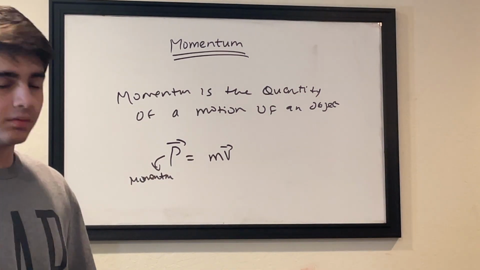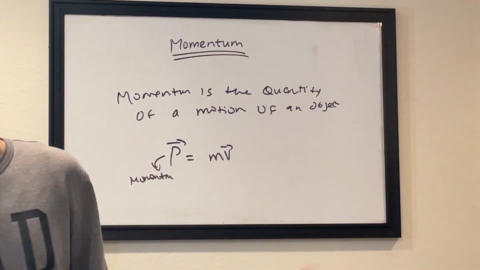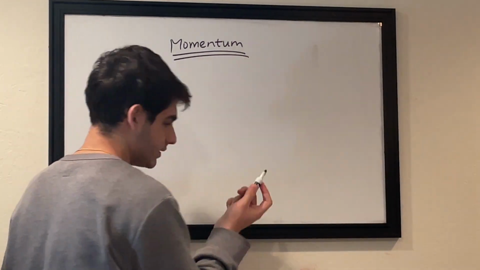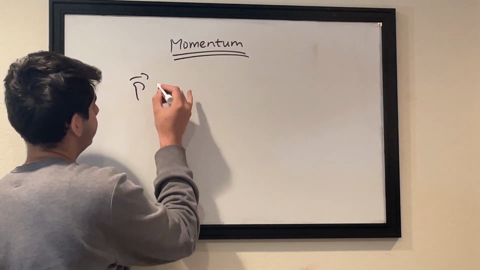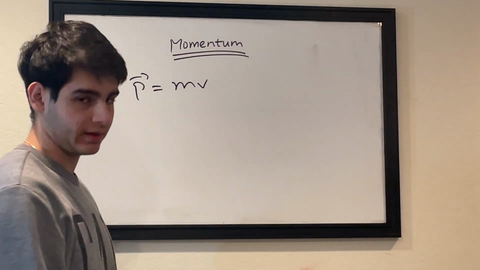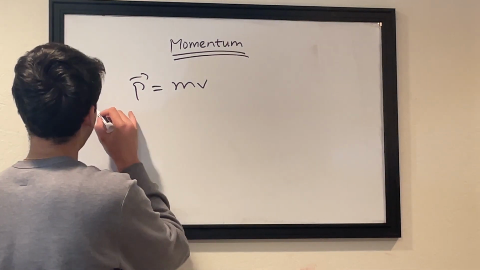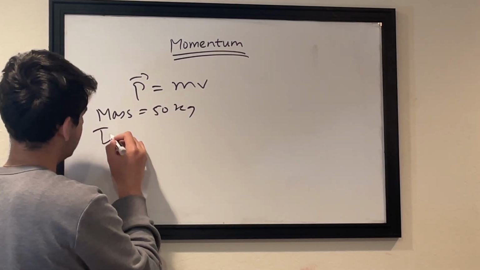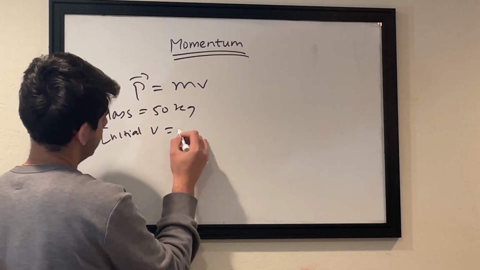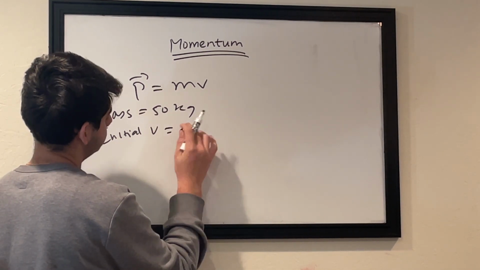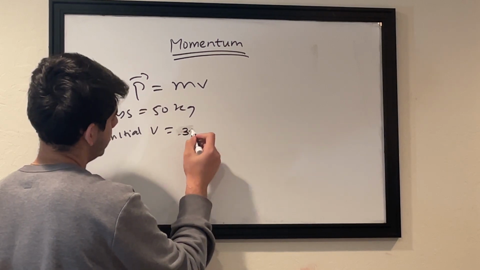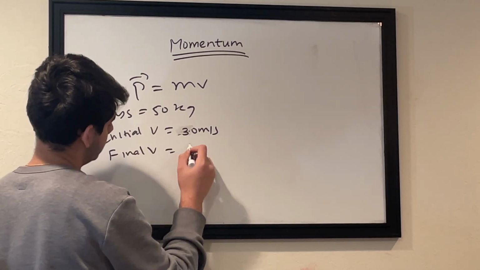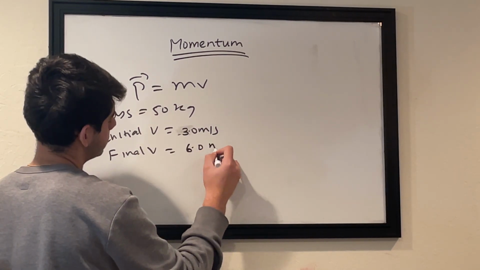So, like I gave you the example, if I'm running a 100 meters race and I have to calculate my momentum at the beginning and the end of the race, assuming mass is the same, mass is equal to 50 kgs, initial velocity is equal to 3.0 meters per second, and final velocity 6.0 meters per second.